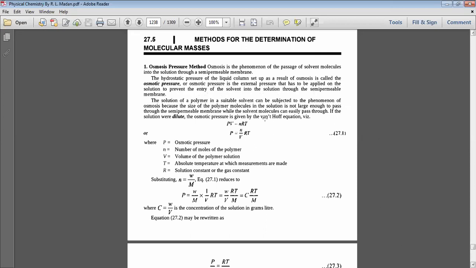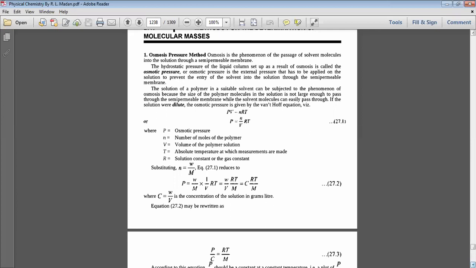A solution of a polymer in a suitable solvent can be subjected to osmosis because the size of the polymer molecules in the solution is not small enough to pass through the semi-permeable membrane, while the solvent molecules can easily pass through. If the solution is dilute, the osmotic pressure is given by the Van 't Hoff equation, PV equal to nRT, P equal to n by V RT.